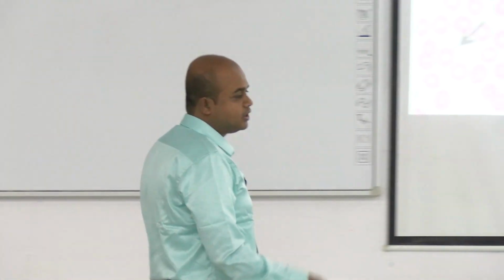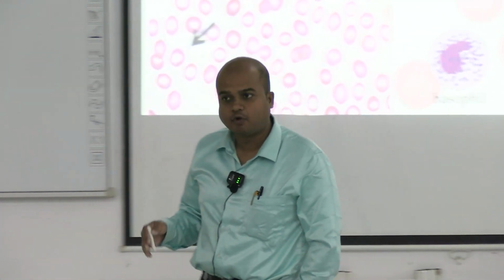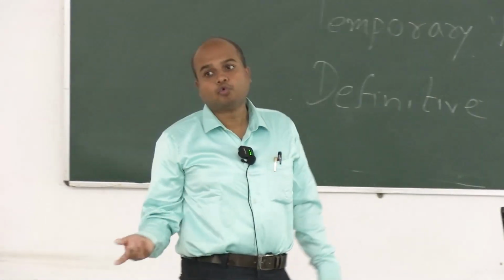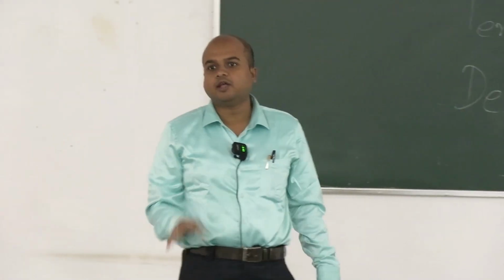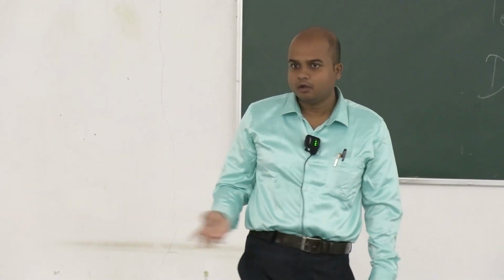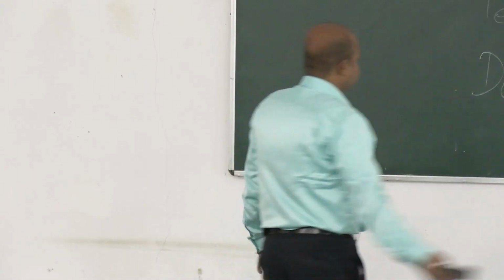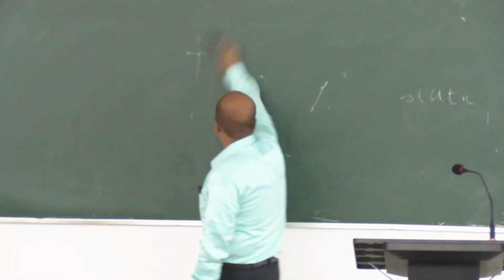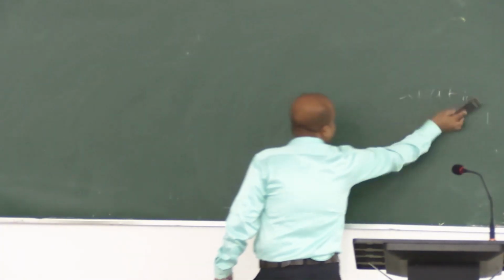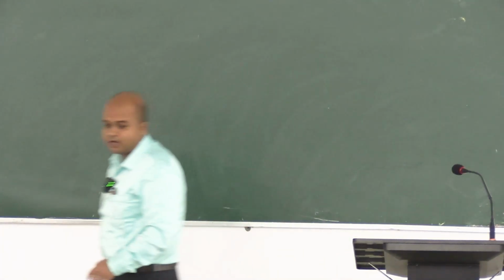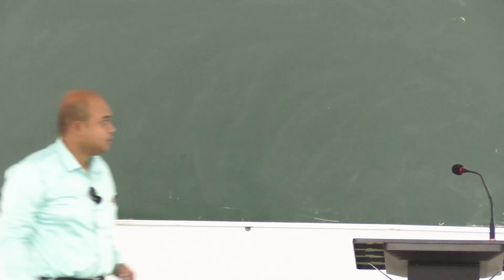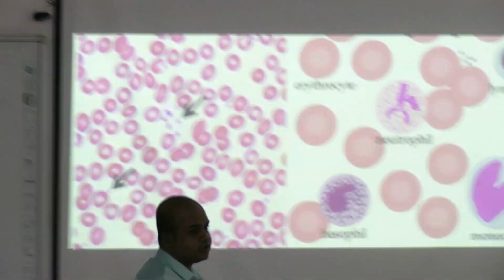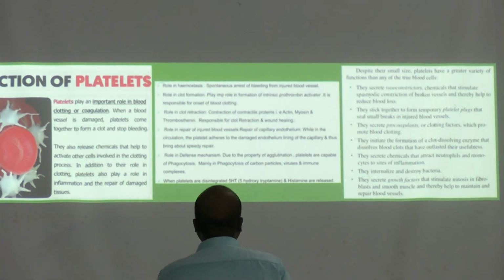The role of the platelets is formation of the temporary hemostatic plug, and platelets have a role in leading to the definitive hemostatic plug, but that will involve the clotting factors. The temporary hemostatic plug is more or less the function of the platelets, not alone, but most important in the temporary hemostatic plug are the platelets.